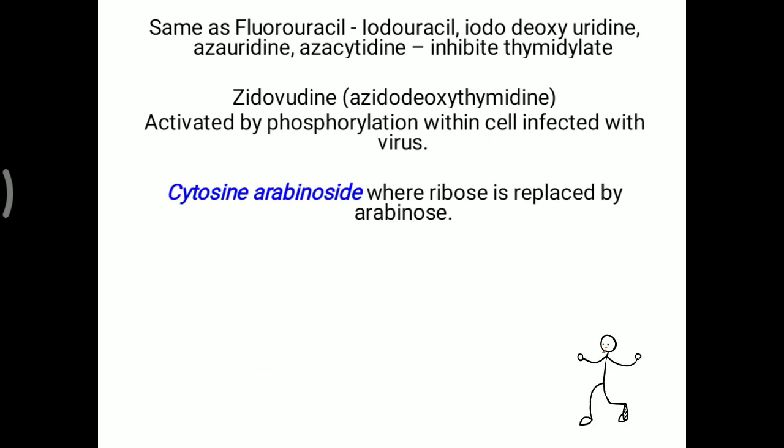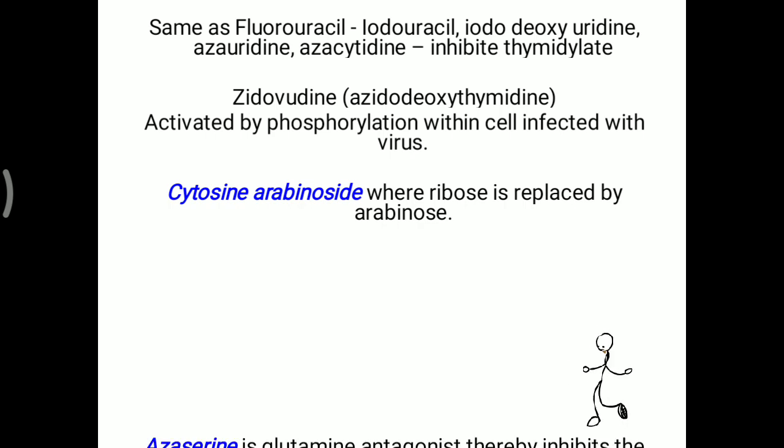Now one more, that is cytosine arabinoside, where ribose is replaced by arabinose. Here it is basically not affecting the pyrimidine nitrogen base, but the ribose sugar. Mostly in DNA there is deoxyribose sugar, and in RNA ribose sugar is there, which is now replaced by arabinoside. So arabinose is there, and that does not help to make any bond for the further formation of an RNA or DNA molecule. So that can also be utilized as an anti-cancer agent.